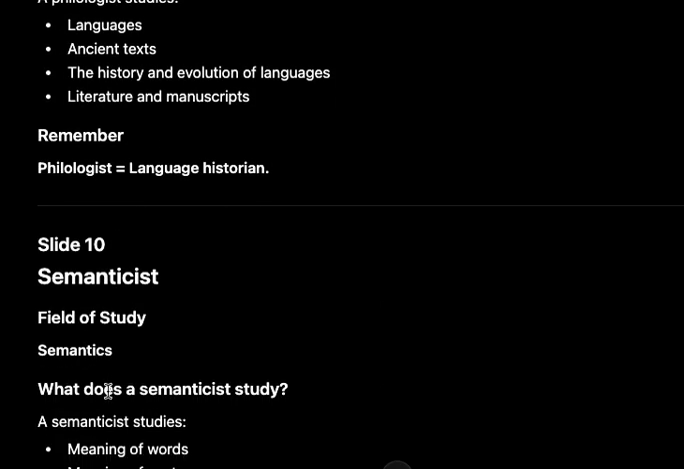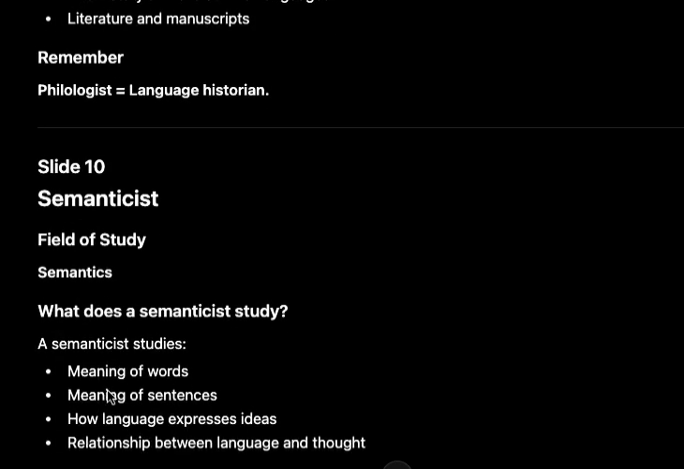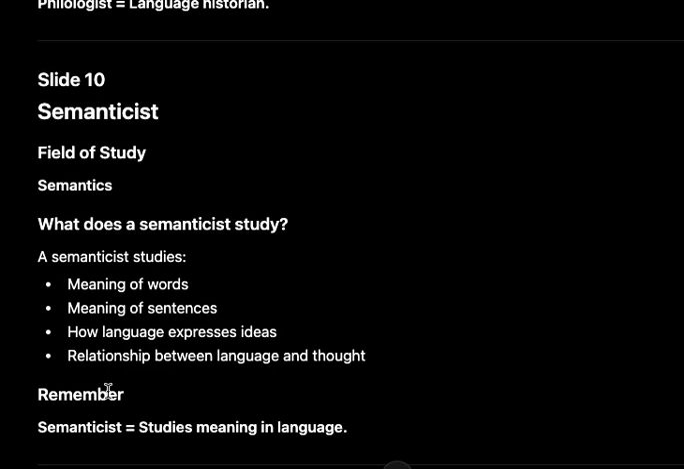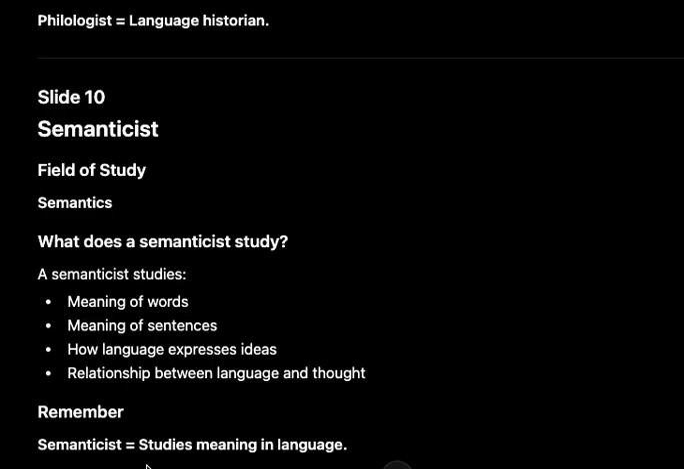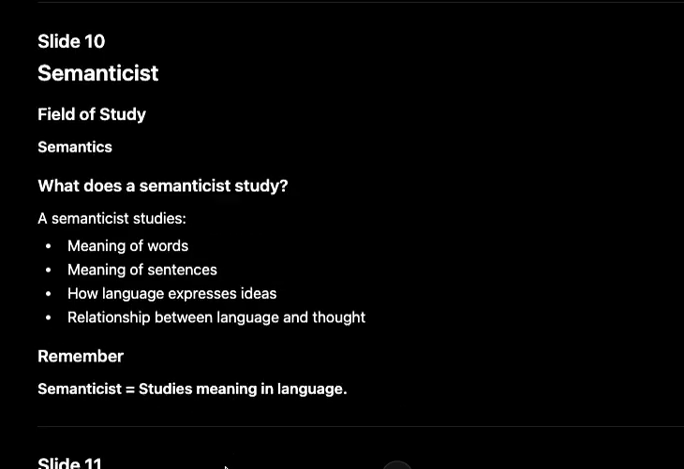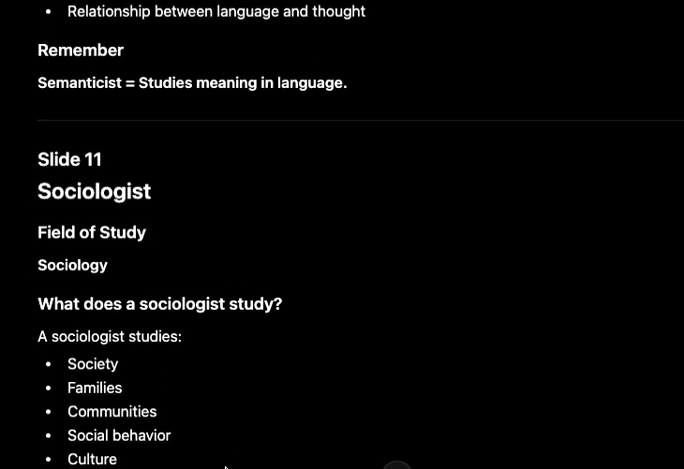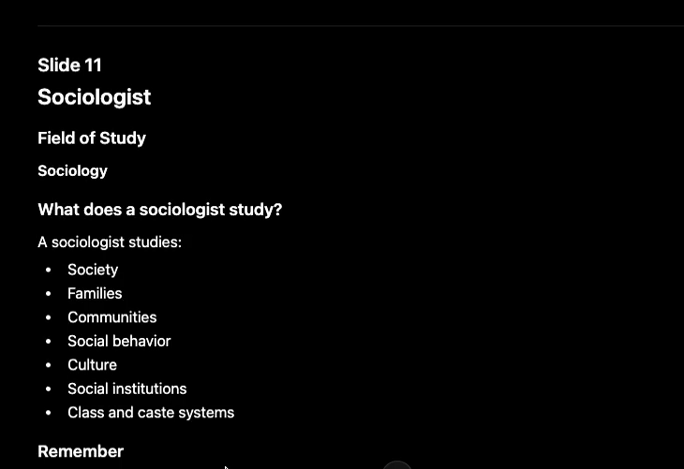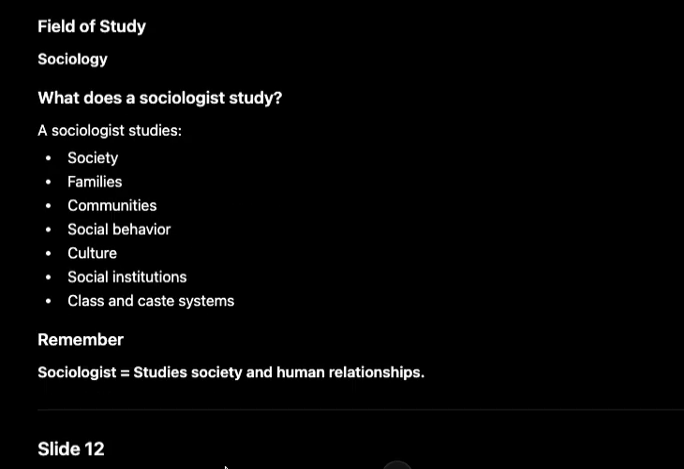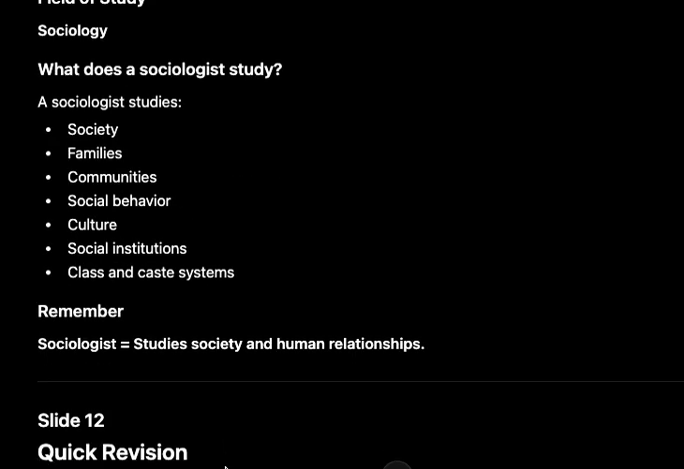Then we have semanticist. A semanticist studies the meaning of words, sentences, how language expresses ideas, and the relationship between language and thoughts. So a semanticist basically studies meaning in languages. Then we have sociologist. So sociologists study society, families, communities, social behavior, culture, class and caste system. So they basically study society and human relationships.